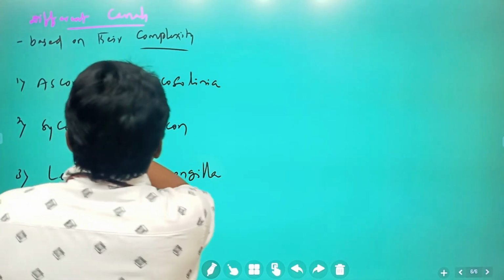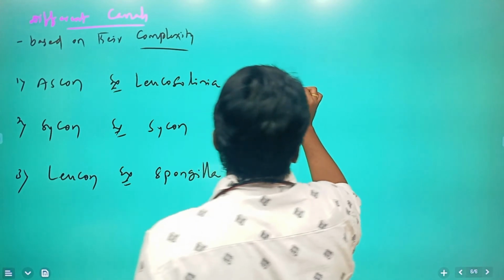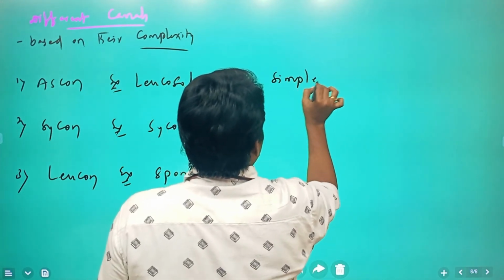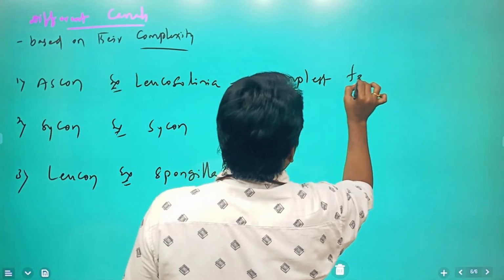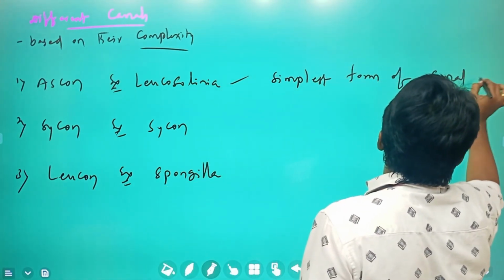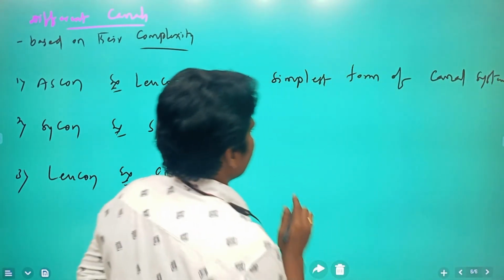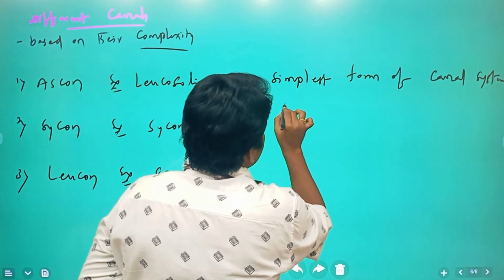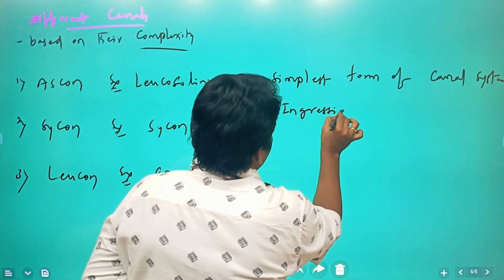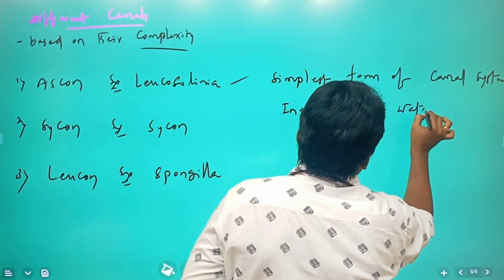You just go through this. Suppose I want to give a small example regarding Ascan. Here, this is the simplest form of canal system. In this simplest form, first you can see the ingression of water.